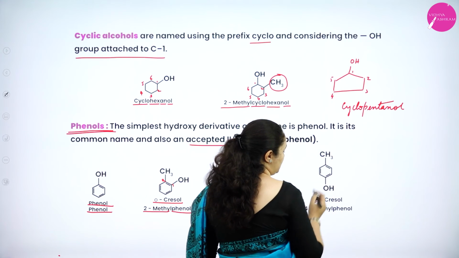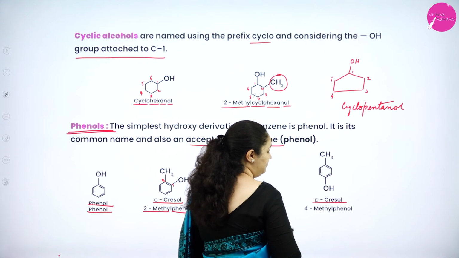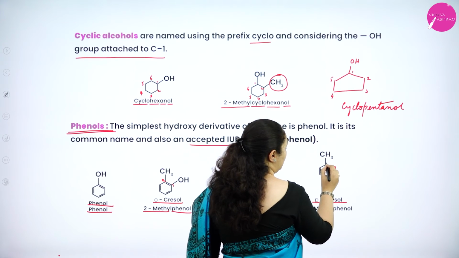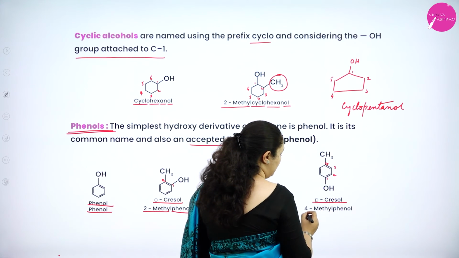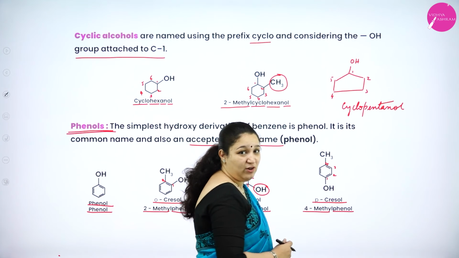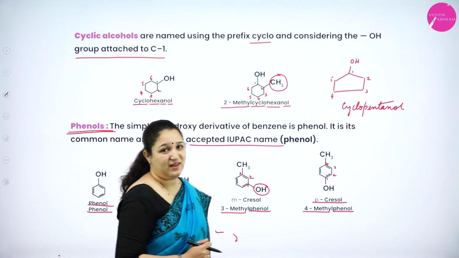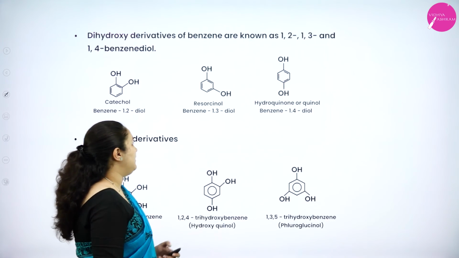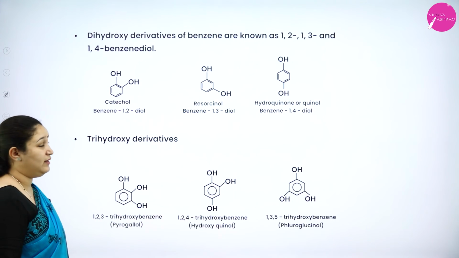Next one, if you see, the benzene ring has got an OH group and CH3. So it's in the para position, isn't it? So it is paracresol, or 1, 2, 3, 4. So 4 is the least number which it can get. 4-methyl phenol is the IUPAC name. Okay. Next we will see about some more derivatives.